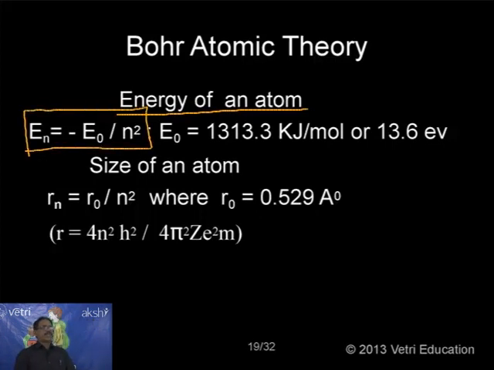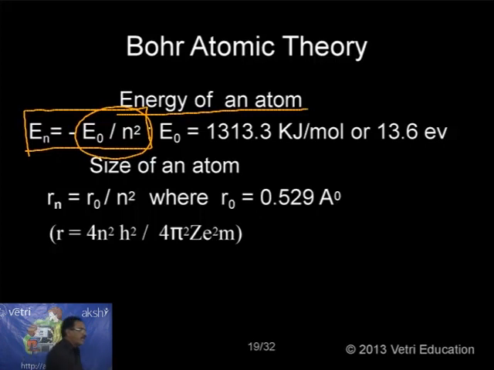En equals, that is the energy of the electron in the nth level. Nth level, it may be 1, 2, 3, 4. En equals minus E0 divided by n square. E0 is the energy of the lowest level, and n is the energy level number, n equal to 1, or anything; it is the nth level, n square.